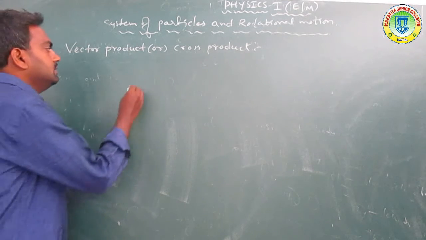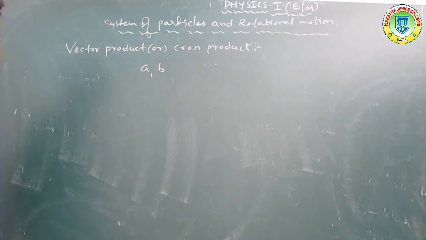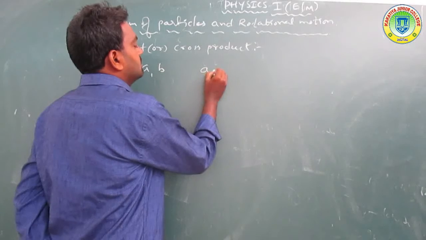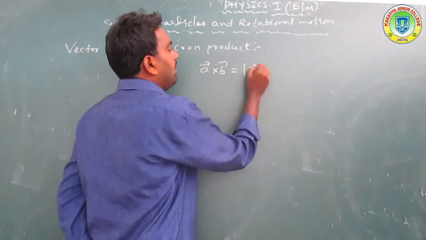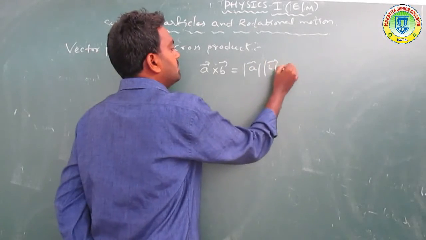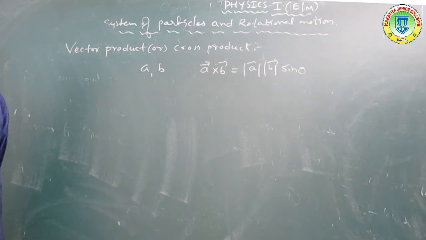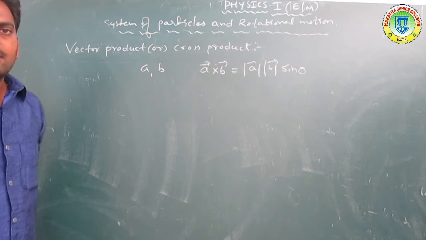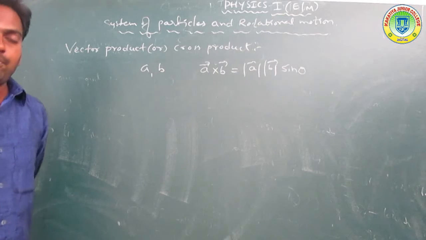Consider A and B as two vectors. The cross product of A and B, taken as A cross B, is equal to the mod of A times the mod of B times sin theta, where theta is the angle between them. This is called the vector product, or also the cross product.